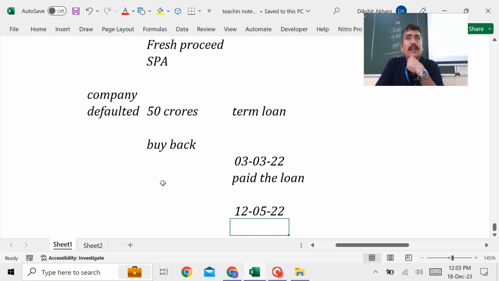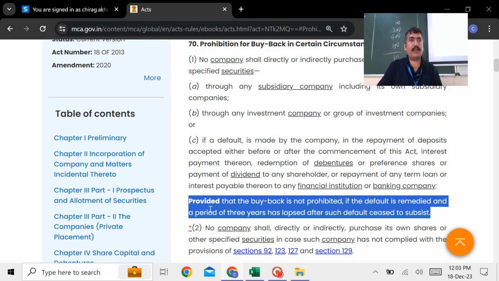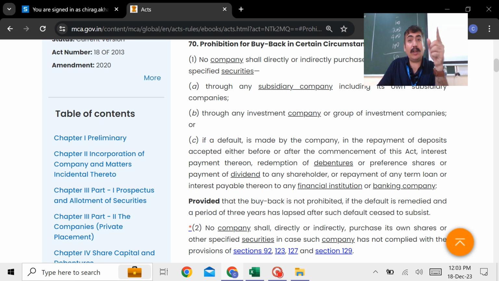Gosh, CA Intern is easy. Actually, the law paper plays with your minds, so please be very careful. So you see, what did the law say? If you come to the proviso, it clearly says that buyback is not prohibited if this default is made, if it is remedied, means what? It is rectified, it is paid. And a period of 3 years has lapsed after such default ceased to subsist.